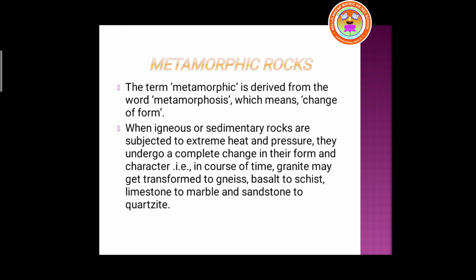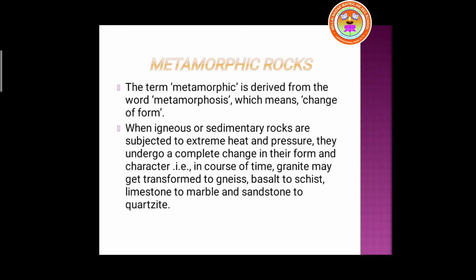The same applies to sedimentary rocks also. Once it becomes a sedimentary rock, after millions of years that particular rock will change its own character and form, and that rock is called metamorphic rock. That formation and character change happens due to the extreme heat in the earth.